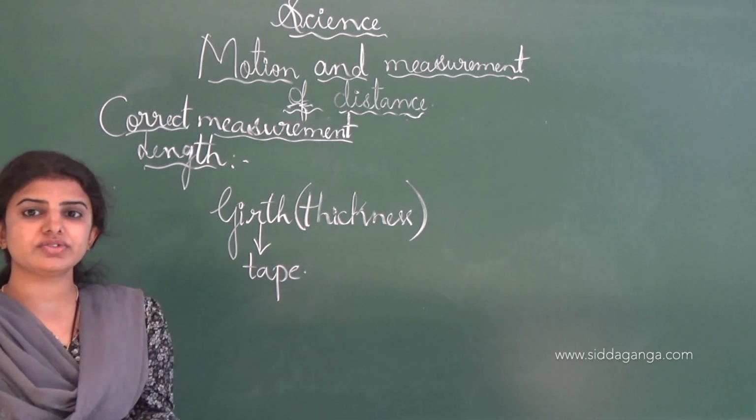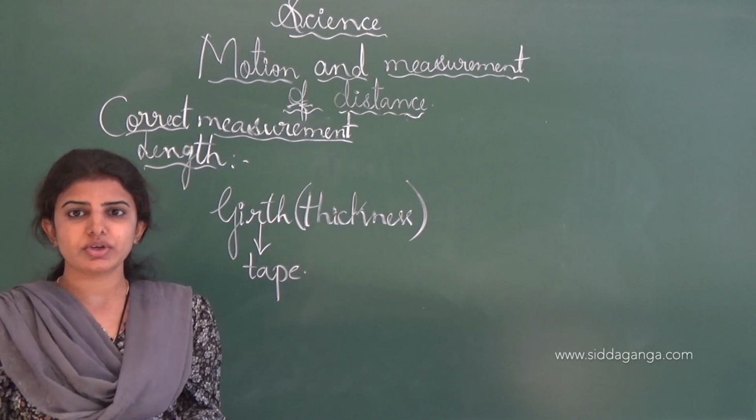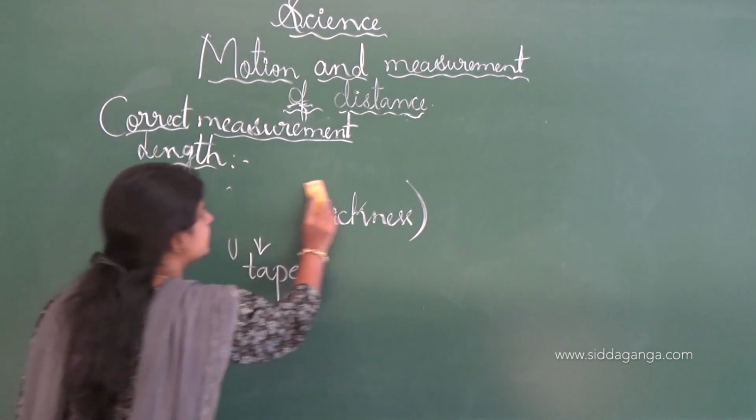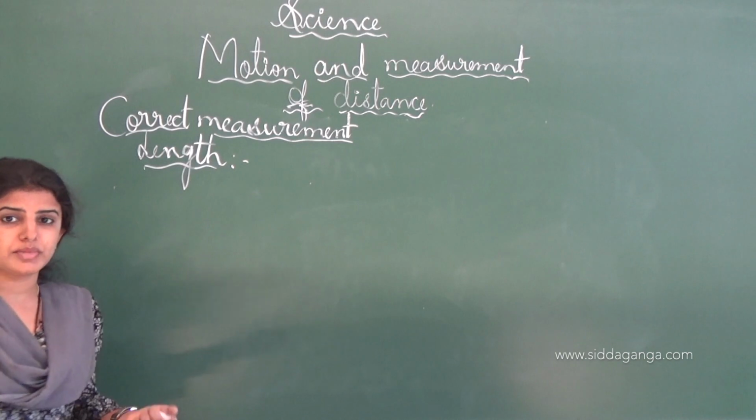Then the next one is the precautions while measuring an object of a particular type. Precautions while taking the measurement. See, we come to know here what precautions we have to take during measurement.